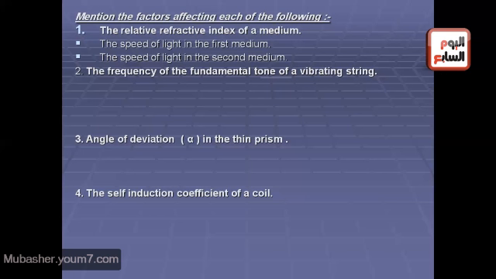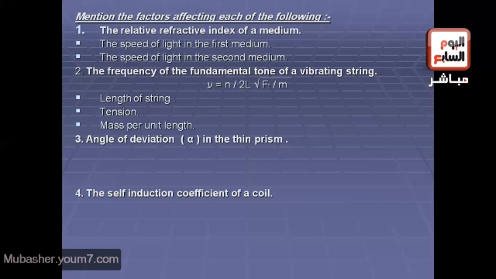Very good. Sentence 2, the frequency of the fundamental tone of a vibrating string. Yes, we all know the relation that says frequency equals n divided by 2L times square root of F, tension, divided by m. Then the factors are, number 1, the length of the string, number 2, the tension, number 3, mass per unit length.